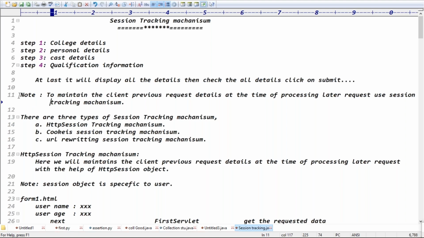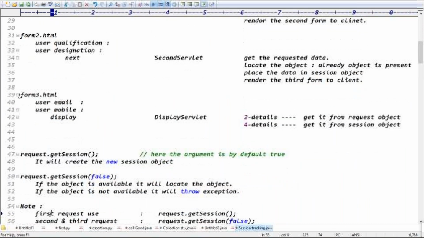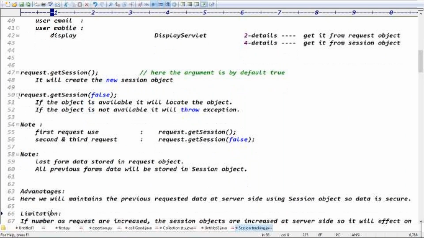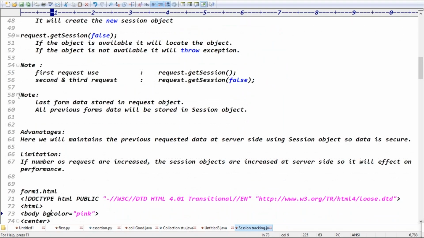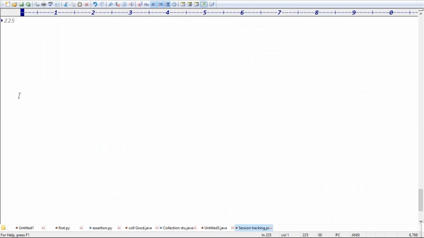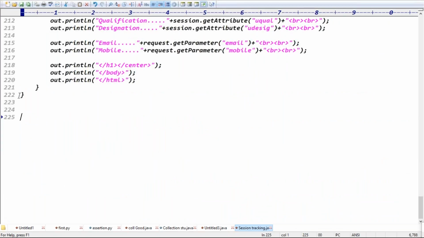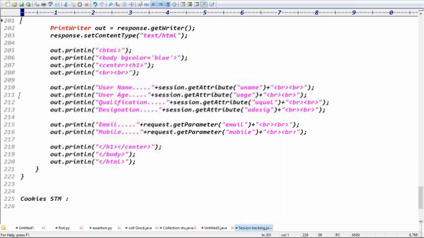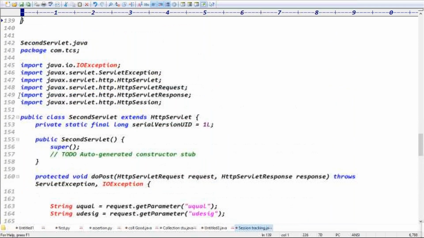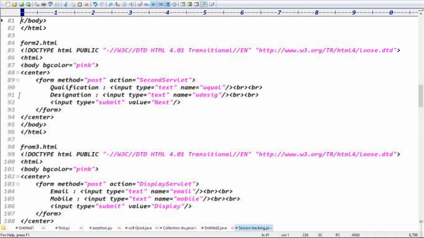So yesterday we maintained the client's previous request data at the time of processing a later request, at the server side. How did we maintain the previous data, guys? Using HTTP session, right? Exactly. Today, with the cookie session tracking mechanism, we'll maintain the client's previous request data at the time of processing a later request with the help of cookies, guys.